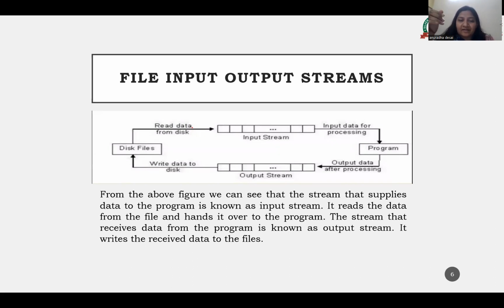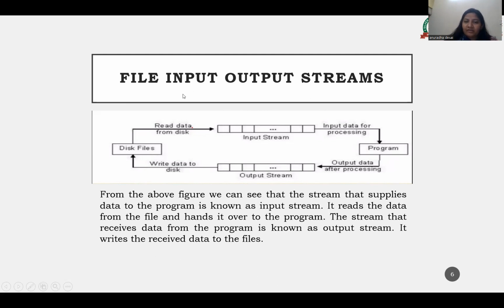So here you can see there is a disk file. Whenever we want to read the data from it, it will be considered my input stream, and then it will be processed by the program. Now the output data after processing, whatever program is applied on it, this is my output stream, and we have written it back into the hard disk, that is a secondary storage.